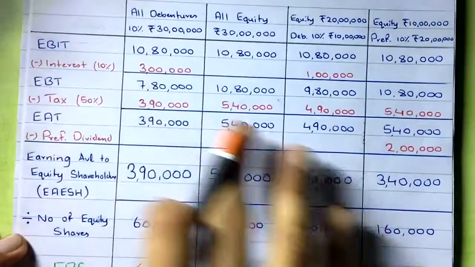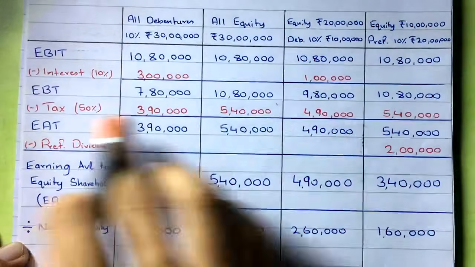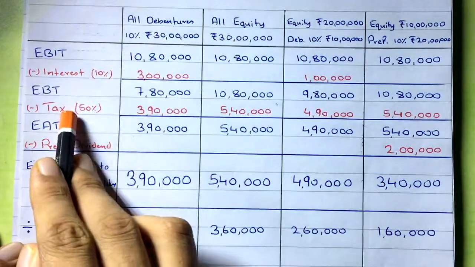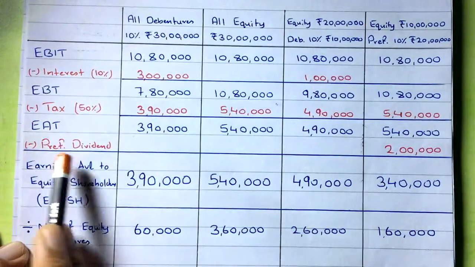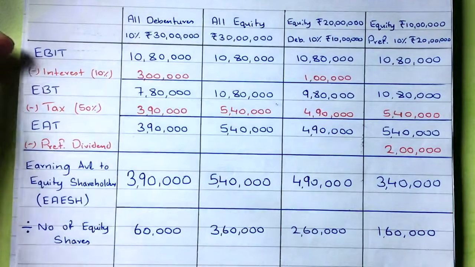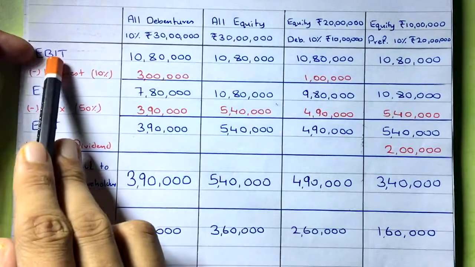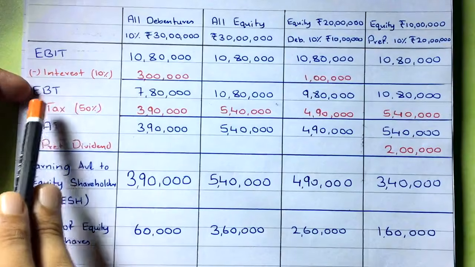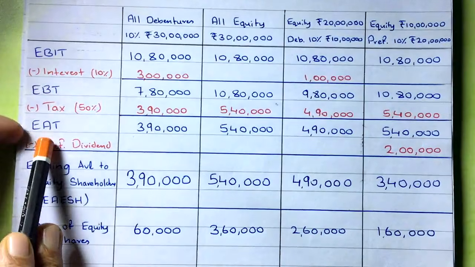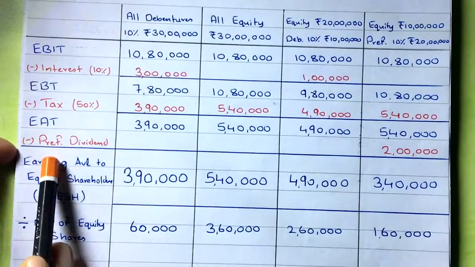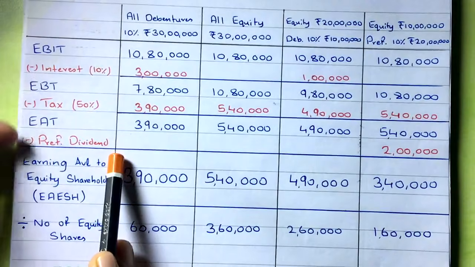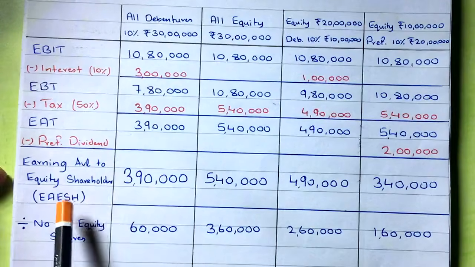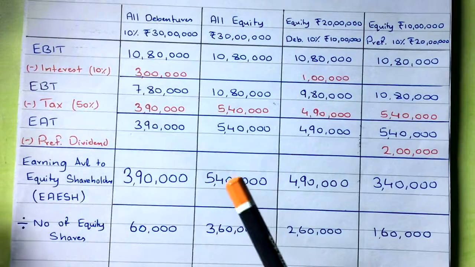It's very simple. You have to start with EBIT, deduct interest on the amounts borrowed, and then minus tax, and then minus preference dividend. And this is also very simple. You start from EBIT. After deducting I, then after deducting the tax, from before tax it will become after tax, and then after deducting preference dividend, all the obligations are met. Whatever money is left, that is the money of the real owners of the business.